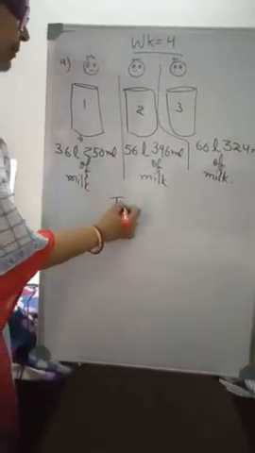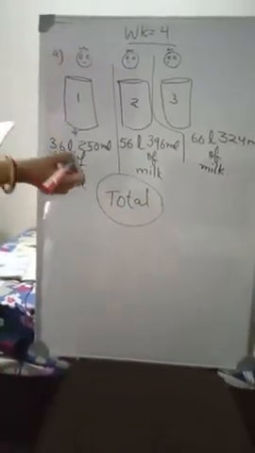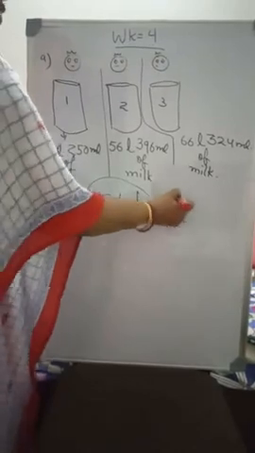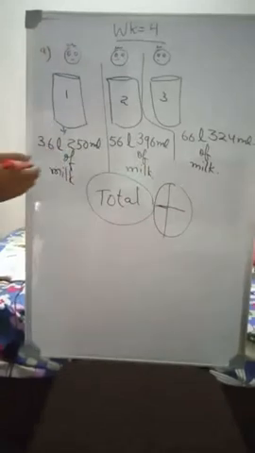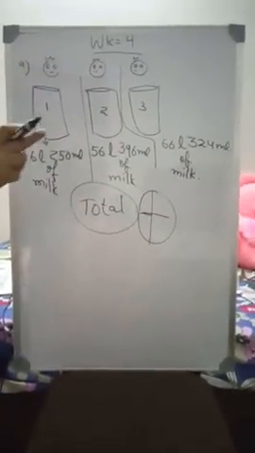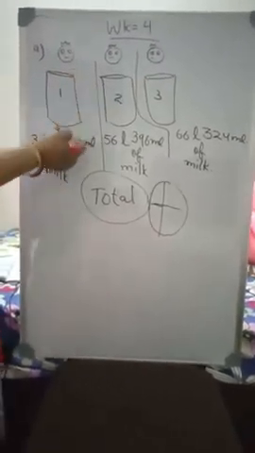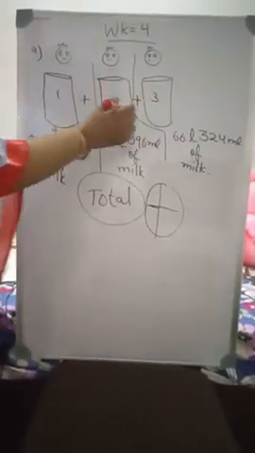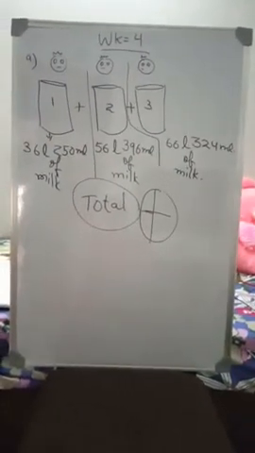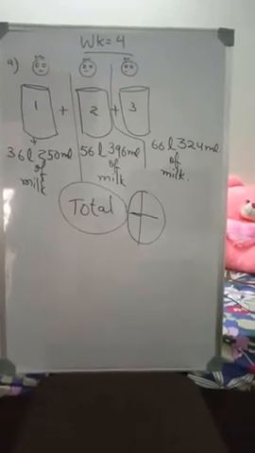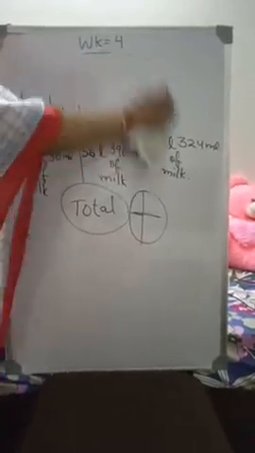Total. Always remember, this is the punchline, student. Total. Total means addition. What you have to do? Addition. So now the question is, what is the total quantity of milk with them? Total means you have to add this 1 plus 2 plus 3. So now let us move forward and solve this question.